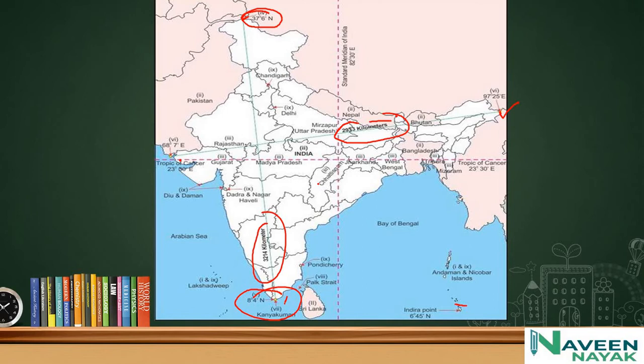And we adopted the time of 82 degrees 30 minutes east. This is the standard meridian of India. We use this longitude as a Indian Standard Time.